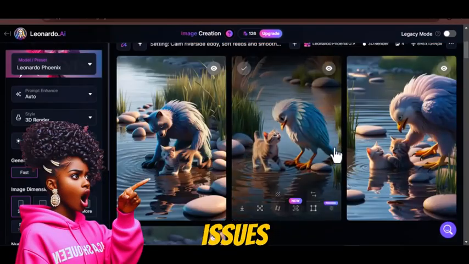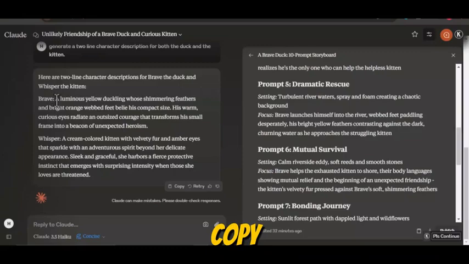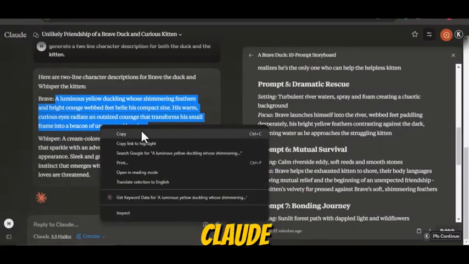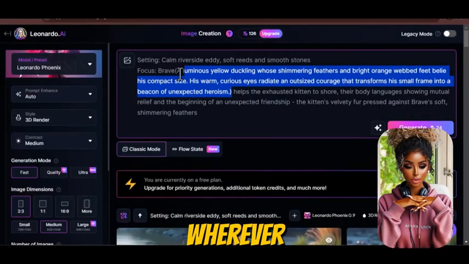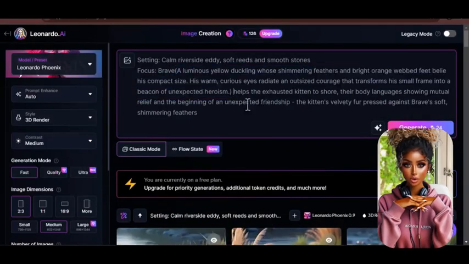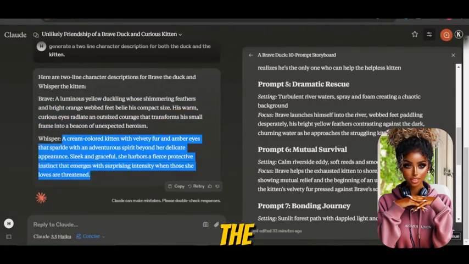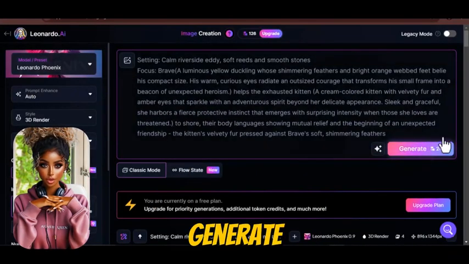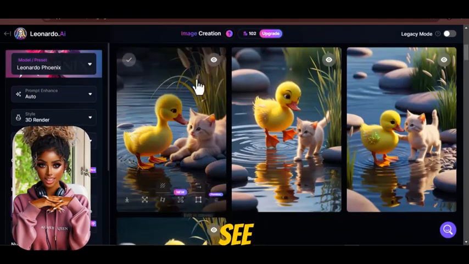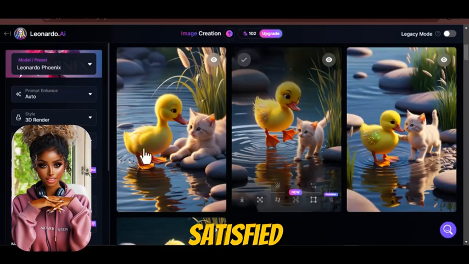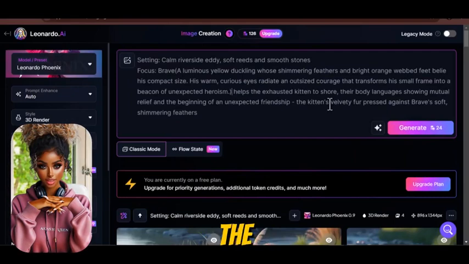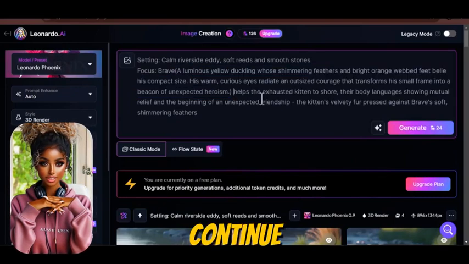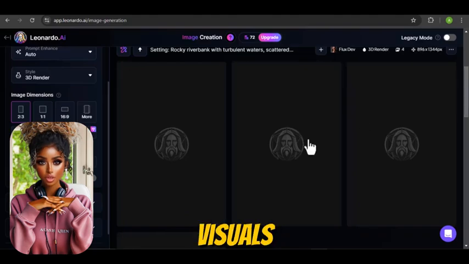If you're having issues with character consistency, simply copy the character prompt we generated on Claude AI for the duck and paste it wherever the duck is mentioned in your prompt. In our character prompt description, the duck is named Brave. Do the same for the kitten, then generate again. Wow, now you can see the difference. If you're not satisfied with the results, you can tweak the prompt and regenerate. Continue this process until all our visuals are ready.